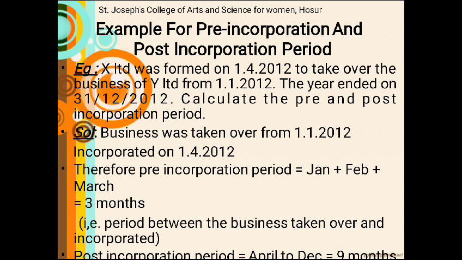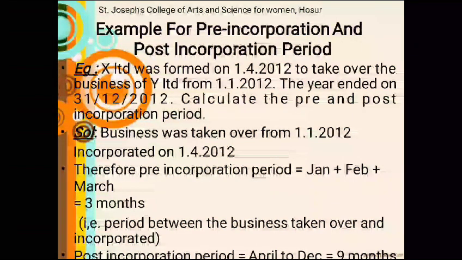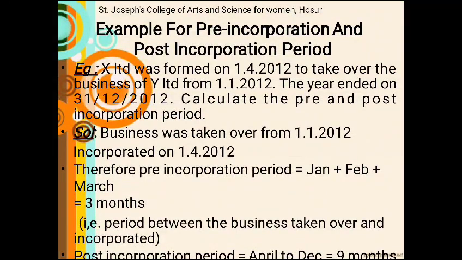Example for pre-incorporation and post-incorporation period. X Limited was formed on 1/4/2012 to take over the business of Y Limited from 1/1/2012. The year ended on 31/12/2012. Calculate the pre and post-incorporation period. Here the accounting year runs from 1/1/2012 to 31/12/2012, but the company takes over from 1/1/2012, while the incorporation is held on 1/4/2012.